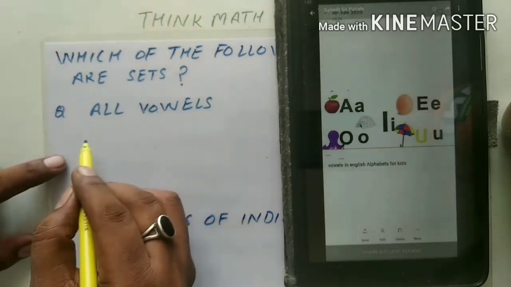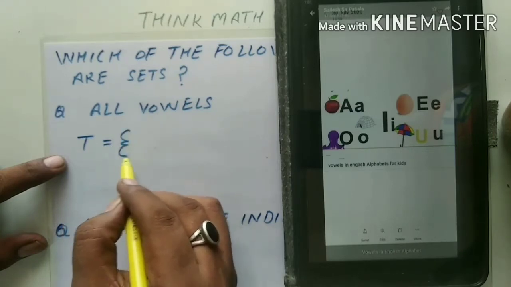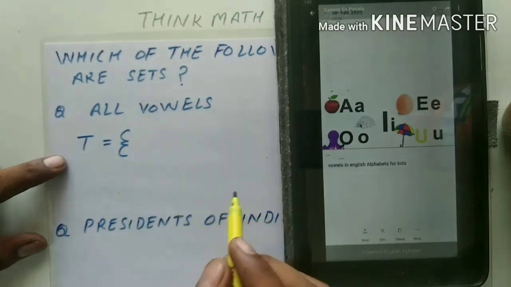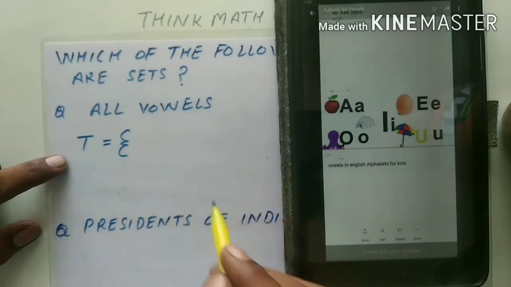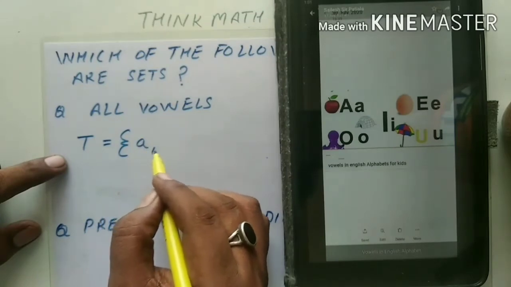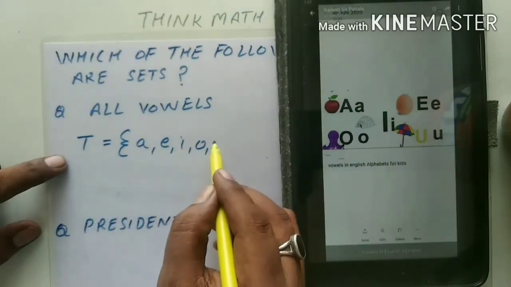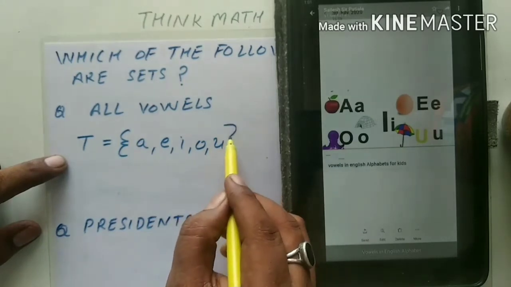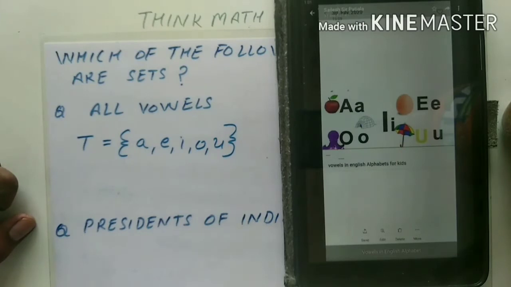I name this set T, and under braces, as we know, we write the elements in small English letters. So I will write a, e, i, o and u. This is the perfect example of a set.